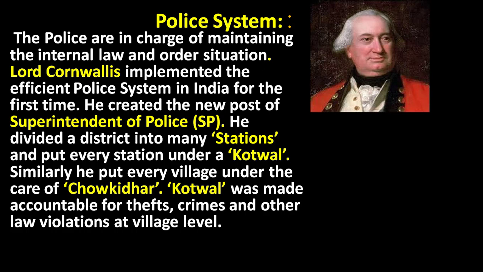He divided a district into many stations and put every station under a kotwal. Similarly, he put every village under the care of a chowkidar. The kotwal was made accountable for thefts, crimes and other law violations. So a systematic, proper police system was implemented by Lord Cornwallis in India.